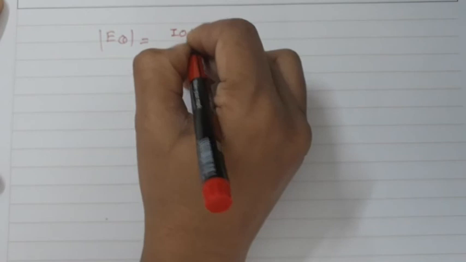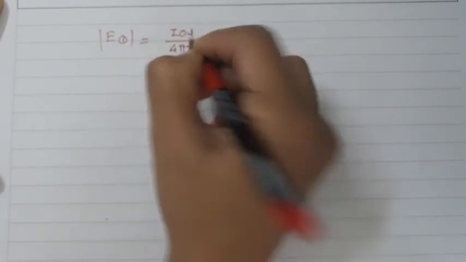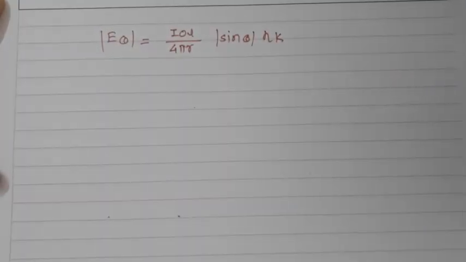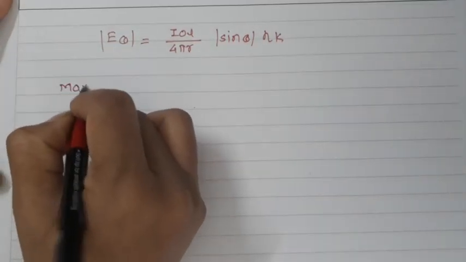Now using the equation we found for E theta, E theta is equal to I0 L divided by 4 pi r, sin theta, eta k. We have already found these things.